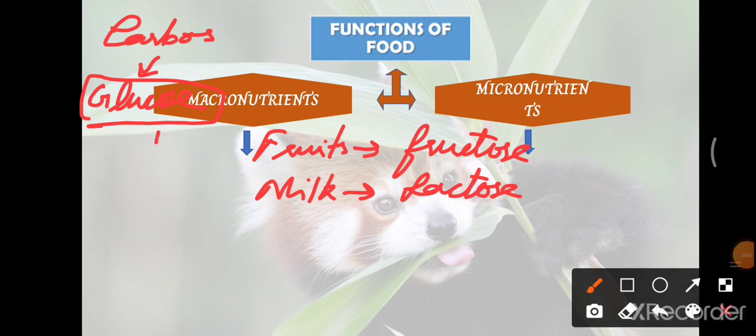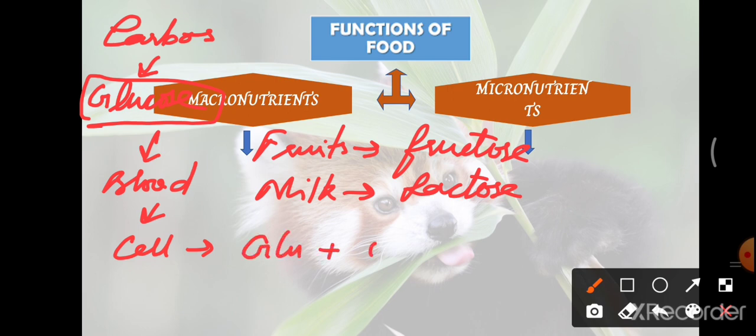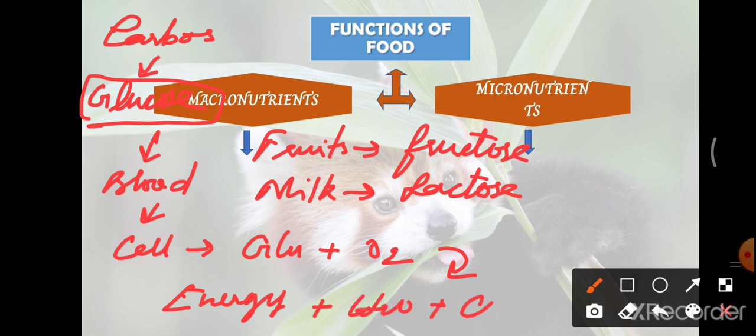And so this glucose molecule we have seen in the last class will be taken up by our blood to each and every cell of our body, where it is oxidized, and it leads to the release of energy along with some water, carbon dioxide, etc. So this is called the metabolism of carbohydrates, and that is why we need this carbohydrate more in our body.